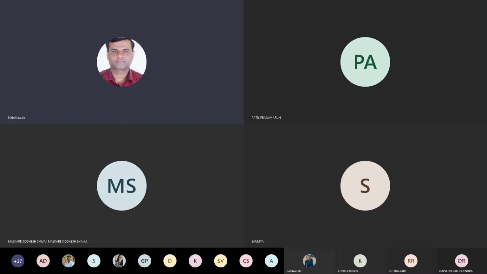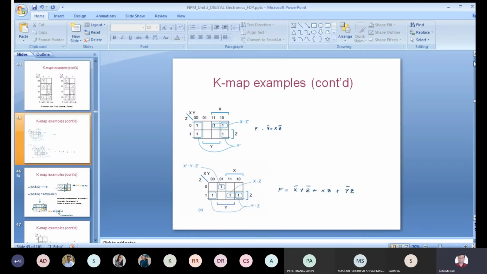We were discussing in the last lecture that the K-map rules we have seen for soft form can be applicable for fast form also. Whatever the corresponding changes are there, like the uncomplemented variable is considered as 0, the complemented variable is considered as 1, and the individual term is in summation form. So that rule you have to consider, and the same rules can be applicable for fast form also.